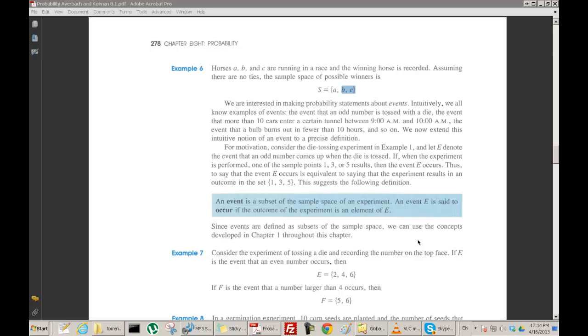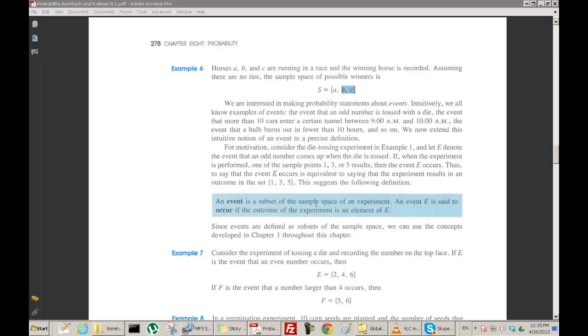Okay, the next thing we need to do is talk about what we mean by an event. If I say the probability that it will rain, then the event that I'm talking about is that it's raining. Or the probability of getting a 5 when I toss a die, the event is getting a 5. So whenever we use the word probability, there's always some event that we're talking about. So we want to define what we mean by this word, event, carefully.